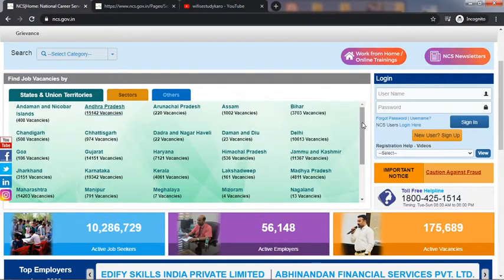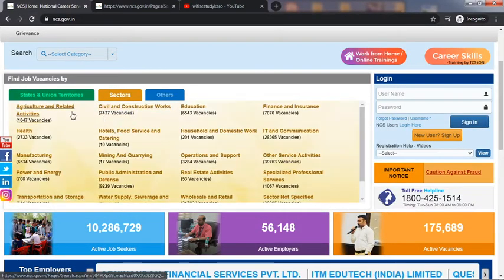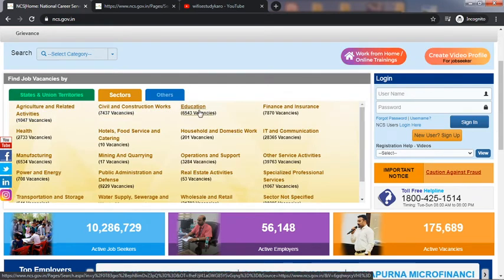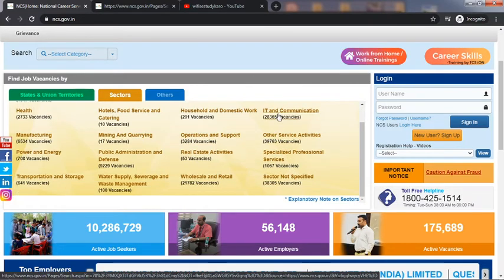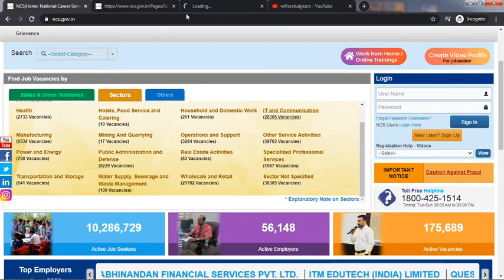And if you click on sectors, these are agriculture related, civil and construction related, education related, finance and insurance, health, hotel, the different sectors, IT and communication. You can also see power and energy, public administration and defense, real estate, specialized professional services. If you just click IT and communications, what will happen? Let's see.